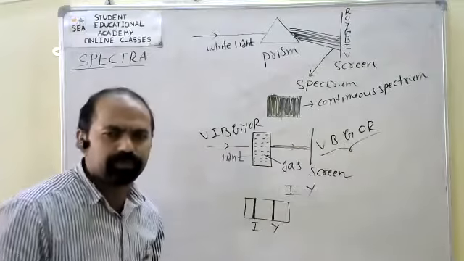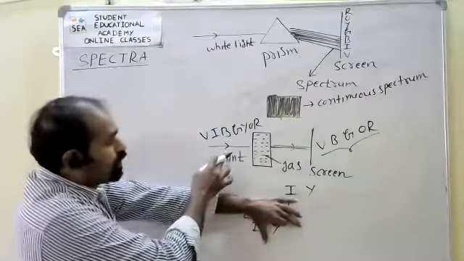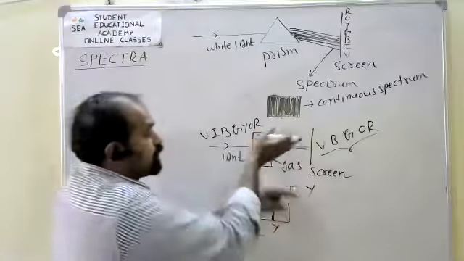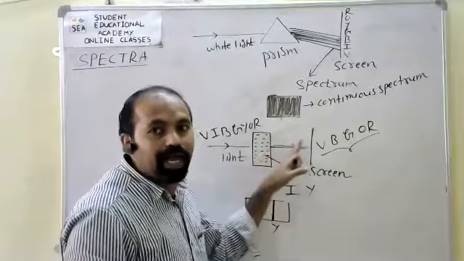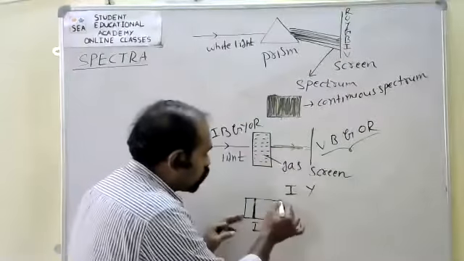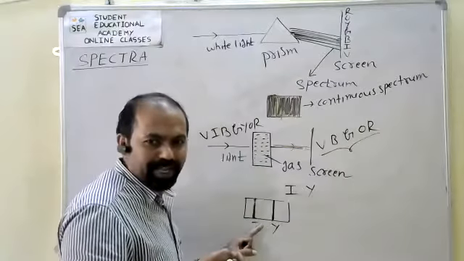What is the meaning of that? Before, the light had 7 colors, but after passing through gas, in the spectrum we observe 2 dark lines. Empty places, where there is no radiation.